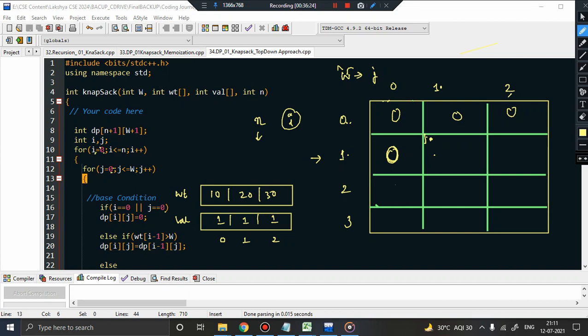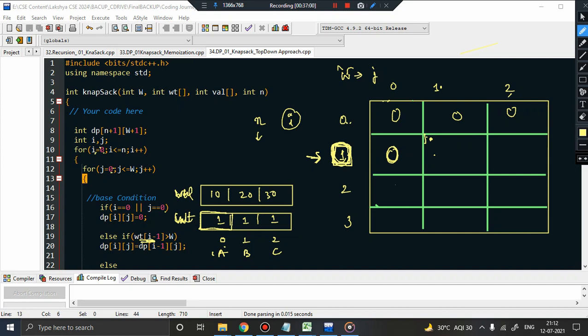I should basically check what is the weight of I minus 1. So weight of I minus 1 means here I is basically pointing to the value 1. Now the corresponding element is basically present at the index 1 less than this index. If this is 1, then the index 0, which means this. So it is basically trying to find out what is the weight of this item. So this is item A, item B, item C. So weight of item A, sorry, this is value and this is weight. So weight of item A is 1.